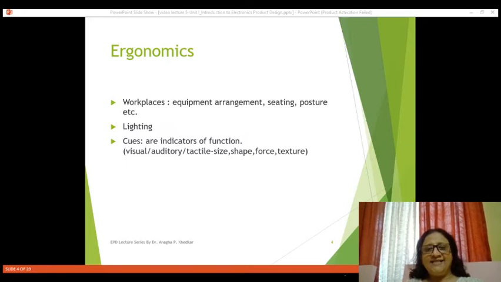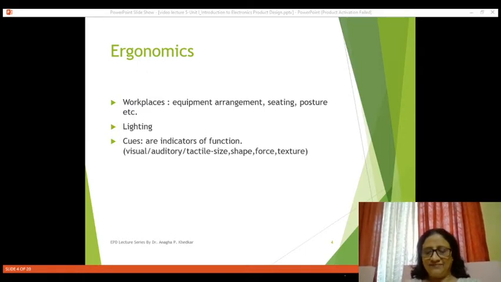Then second is about lighting, and third is about cues. Cues are nothing but indicators of functions, and we'll see different types of cues and about these indicators in the next slide.